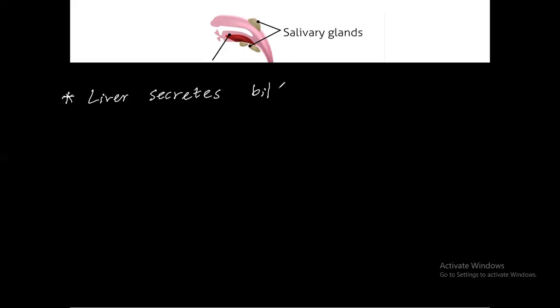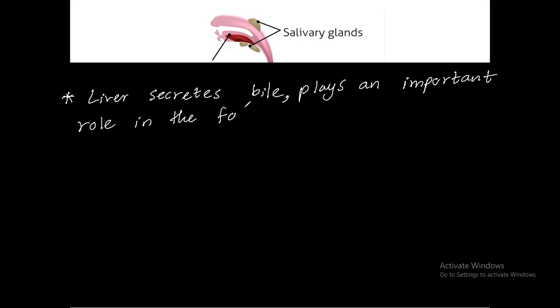Our liver is what produces bile. It plays an important role in fat digestion.